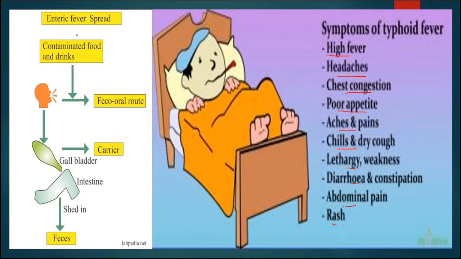And the spreading occurs through contaminated food and drink, then from the feco-oral route, then carriers, different types of carriers also. The main affected part is the digestive system, as we can see here, and in this way typhoid spreads from one person to another.